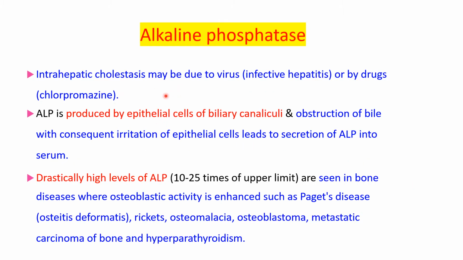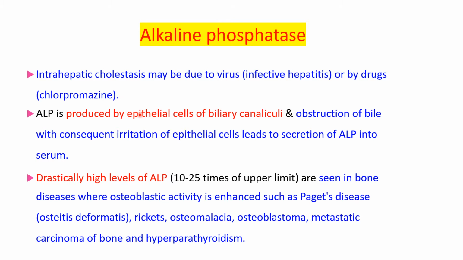The obstructive jaundice may be because of intrahepatic obstruction, which may be due to a virus, for example infective hepatitis, or because of a drug, for example chlorpromazine. So if there is obstruction to the flow of bile due to any cause, that will lead to an increase in the alkaline phosphatase level.